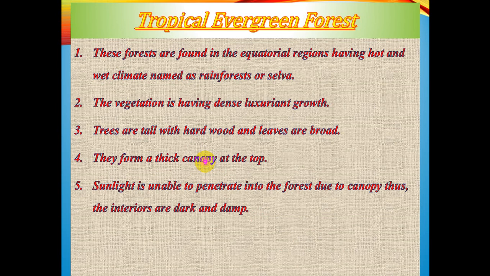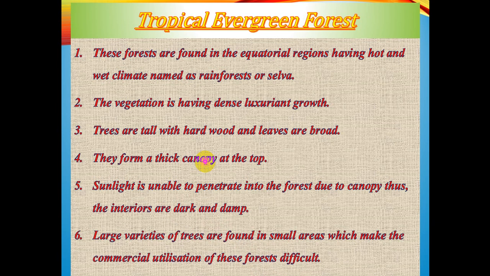Sunlight is unable to penetrate into the forest due to this canopy, and what is the resultant? The interiors are dark and damp. And when the interiors are dark and damp, the surface of these forests does not have any such undergrowth, meaning the grasses; very few grasses in the form of mosses and lichens are there.